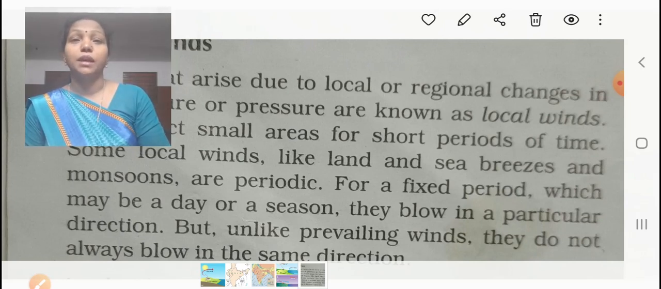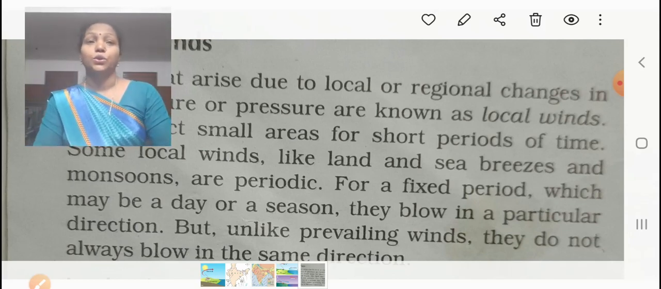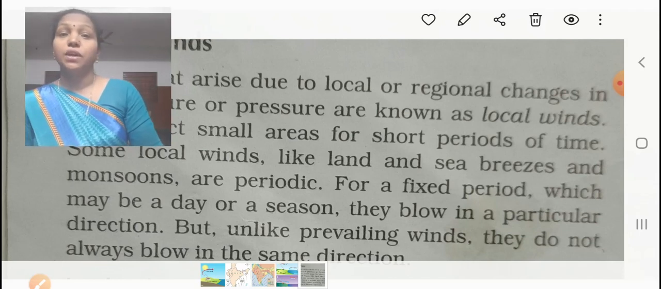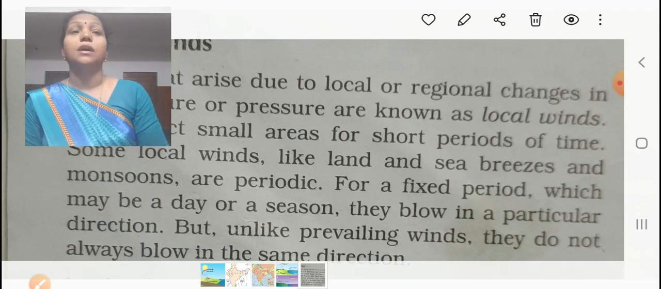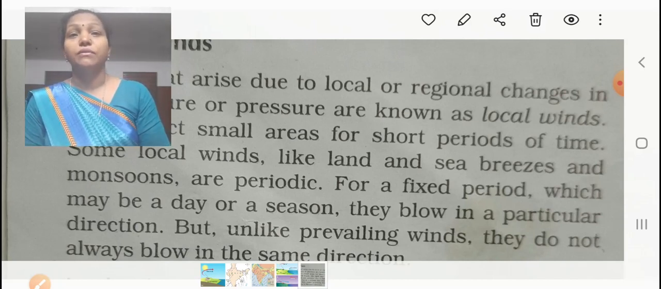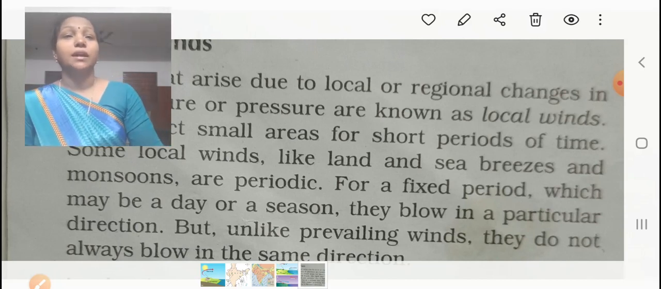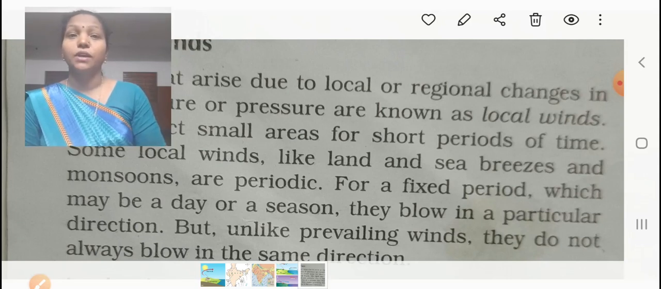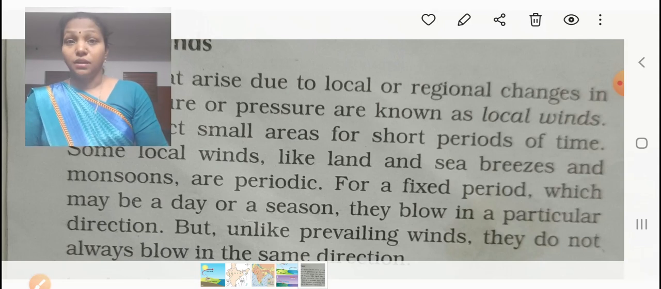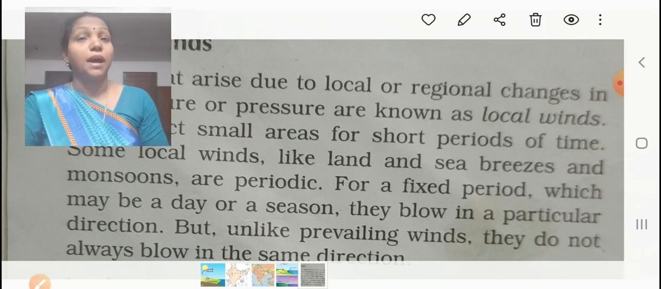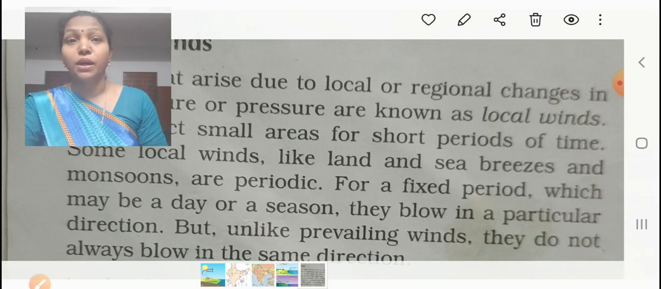Now we are going to study about the local winds. Winds that arise due to local or regional changes in temperature or pressure are known as local winds. When there are changes in temperature or pressure, the winds blow. They are called the local winds. They affect small areas for short periods of time. The permanent winds or planetary winds blow from a particular direction, but the local winds can flow from any direction.